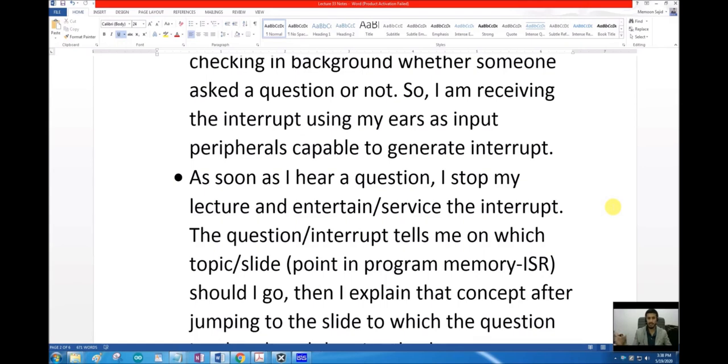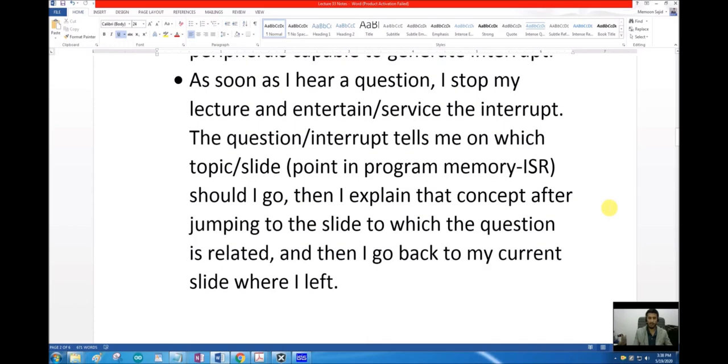So that question is the interrupt, and that question tells me which topic or which slide I should go to. So that is actually the point in the program memory I should go to. And then I explain the concept related to that question. And after jumping from one slide to another, after completing my concept, I jump back to the slide where I left when I was previously giving the lecture.